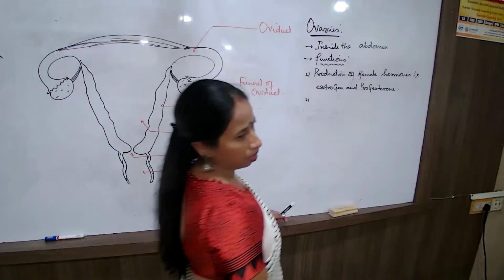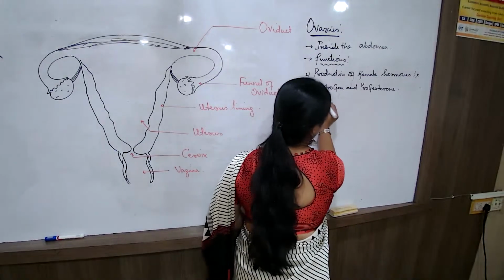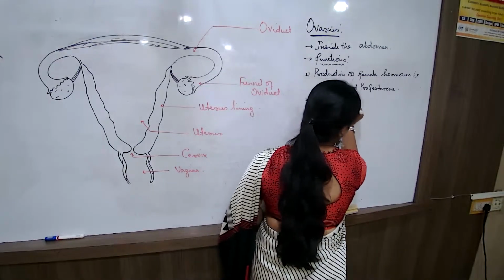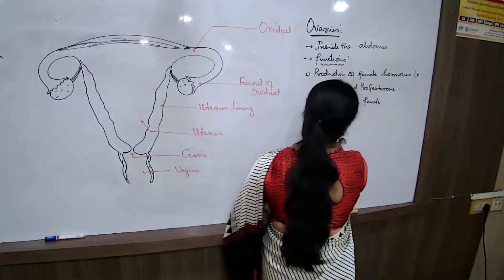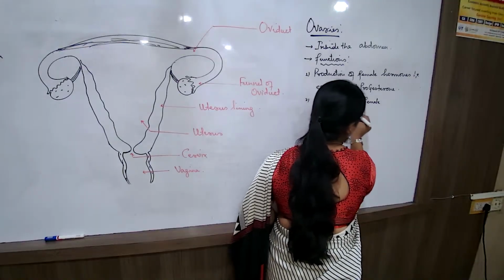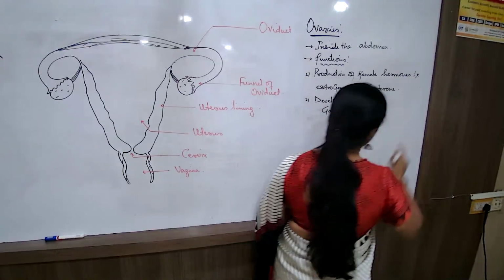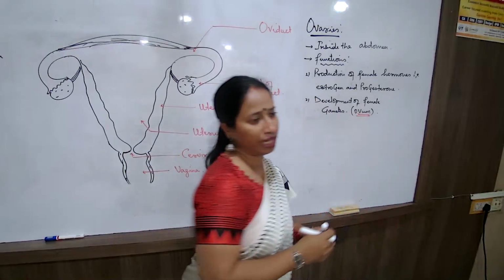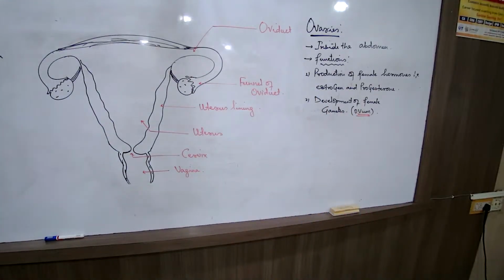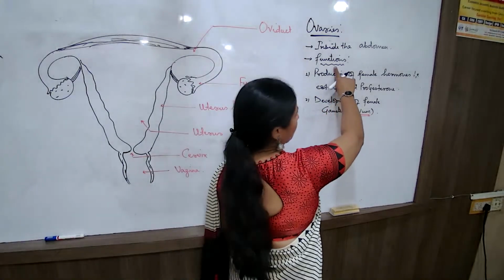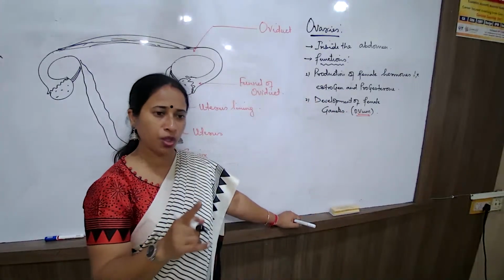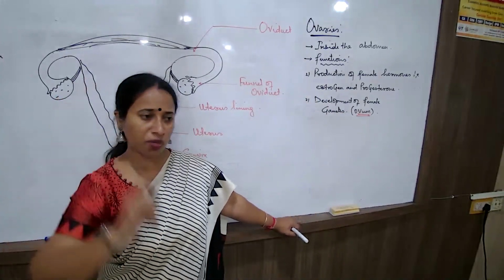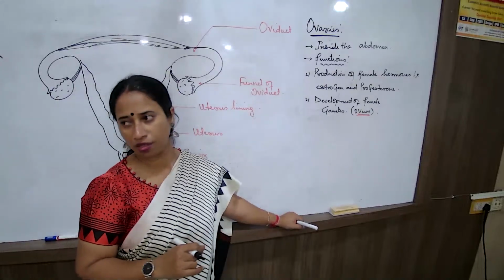Second function, the development of the female gametes. Now that we are talking about the female gametes, what are the female gametes known as? The female gametes are known as the ova. What are the male gametes known as? Sperms. What are the female gametes known as? Ova. So I talk about the two major functions of the ovary. What will you write? Formation of the hormones, secretion of the hormones. That was the same with the male. And formation of the gametes.